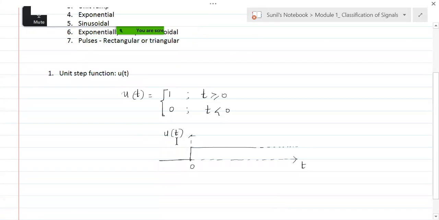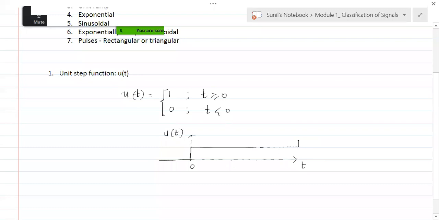So when we do that, we take initial conditions. At t equal to 0 plus, it is 1. At t equal to 0 minus, it is 0, something like that. So let's not get into that analysis of it. Let's understand that it is 1 at t equal to 0. In a loose sense, you can just say at t equal to 0, u of t is 1, and it continues to be 1 from 0 to infinity.